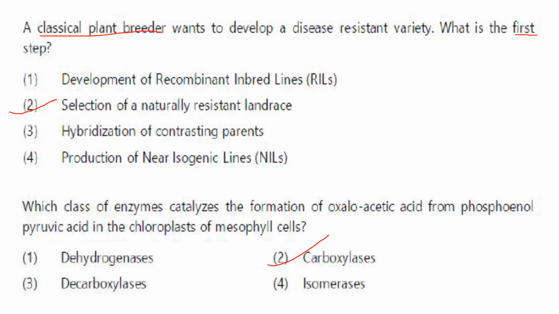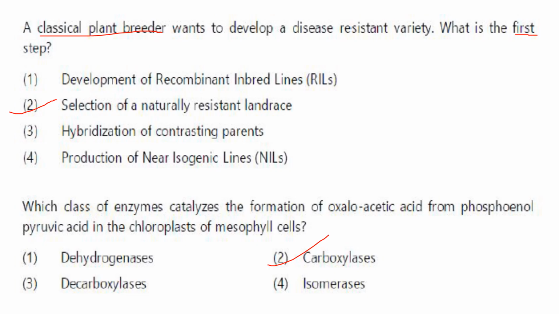A classical plant breeder, remember, classical plant breeder wants to develop disease-resistant varieties. What is the first step? First step will naturally be selection of naturally resistant landrace. That is what a classical plant breeder will do as a first step. Natural selection of resistant landrace.